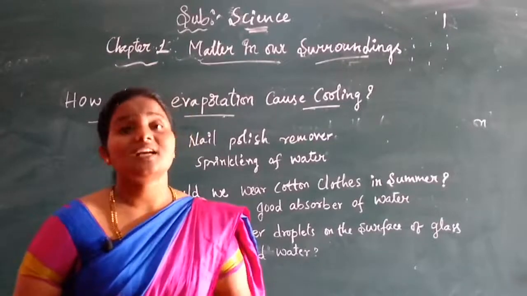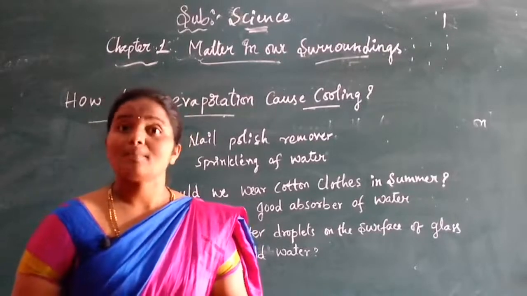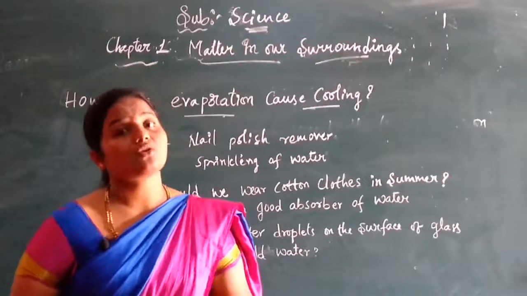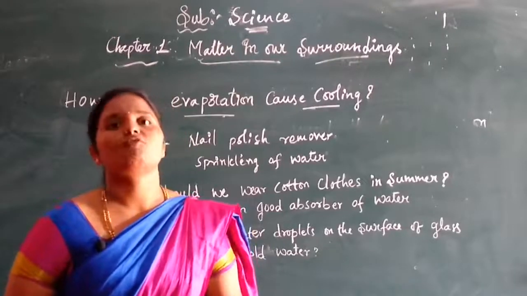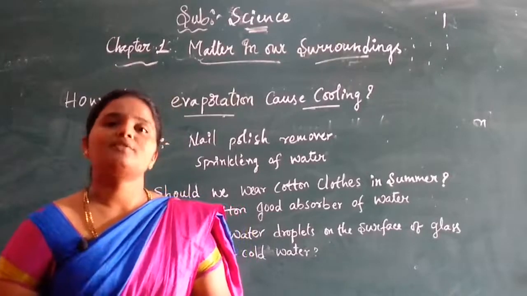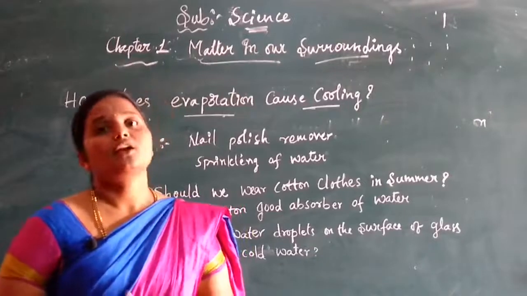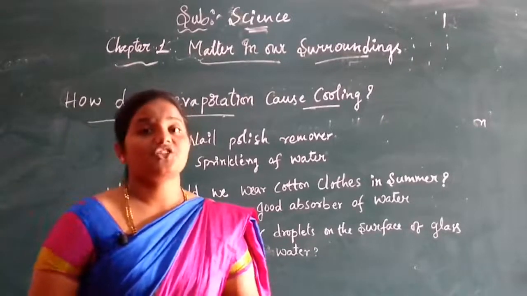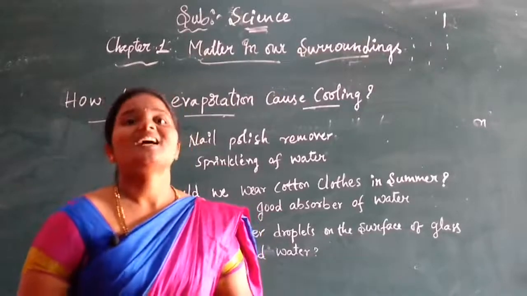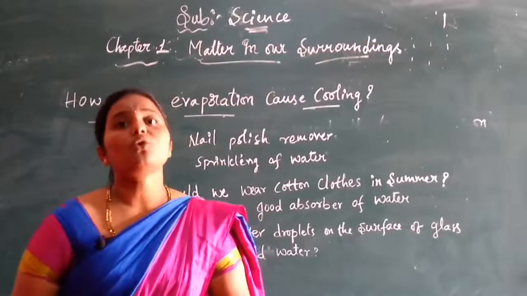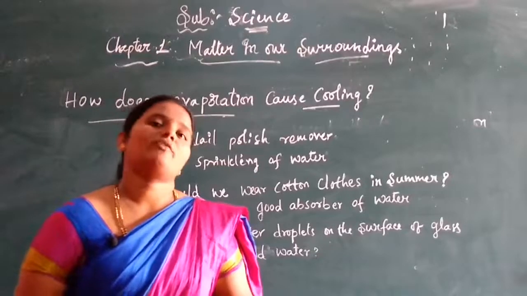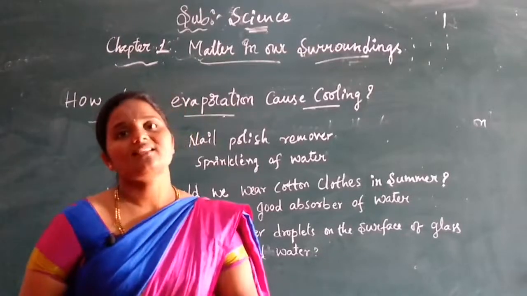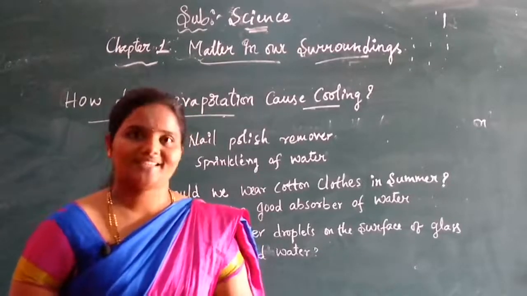They lose their energy. Now what happens? As soon as they come in contact with the ice cold water, the water vapor present in the air loses its energy. When it loses its energy, it changes its state. That is, the vapor will be changed into liquid state. So we see it as water droplets, isn't it?